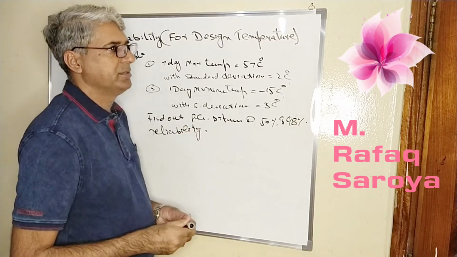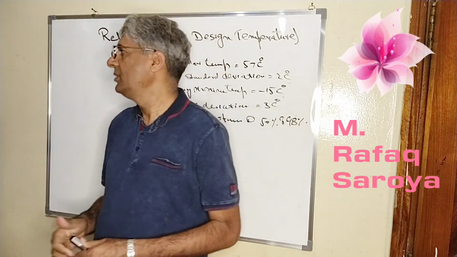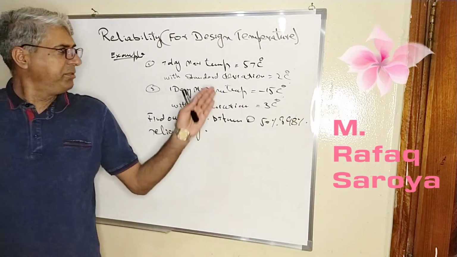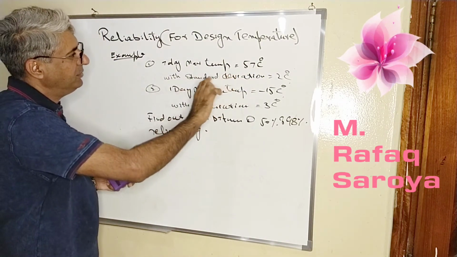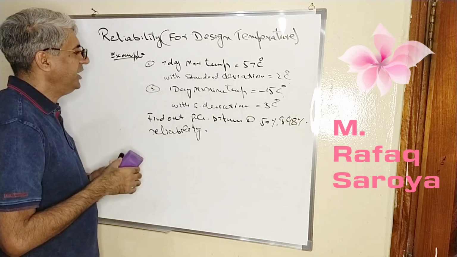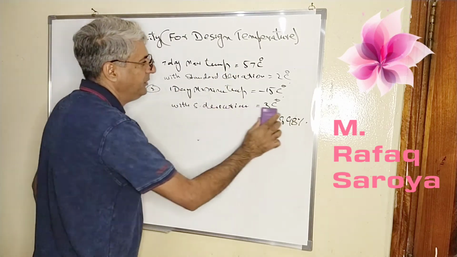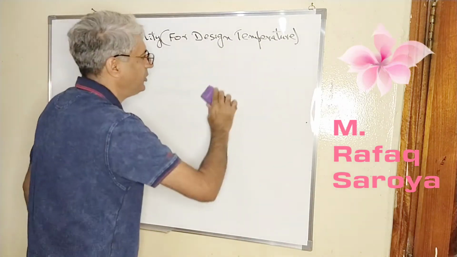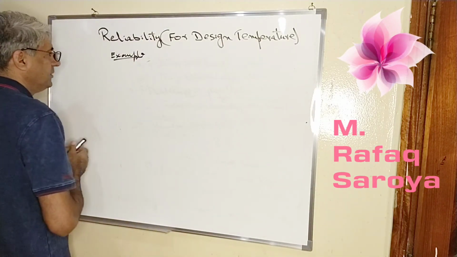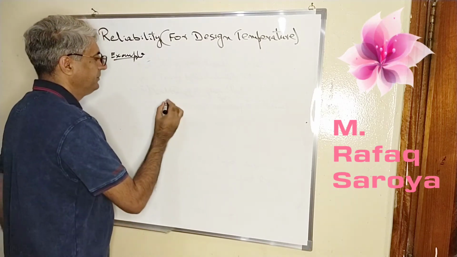Very easy to solve this. Very, very easy. As I have given you these two temperatures, first of all, I will draw the graph, that is known as our normal distribution function. So when I draw this value, very easy.